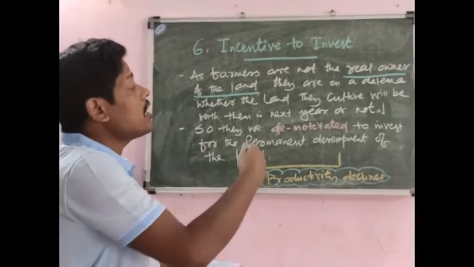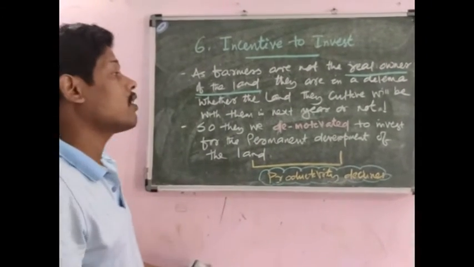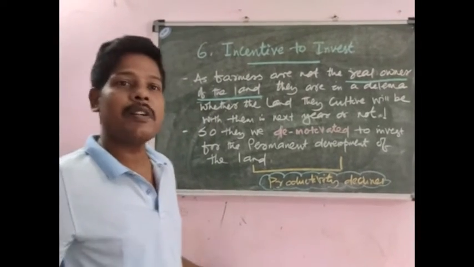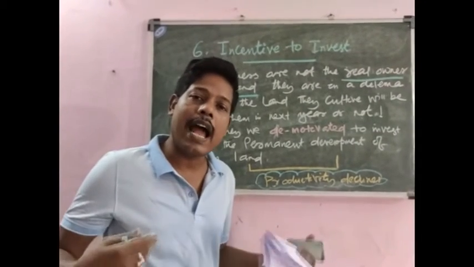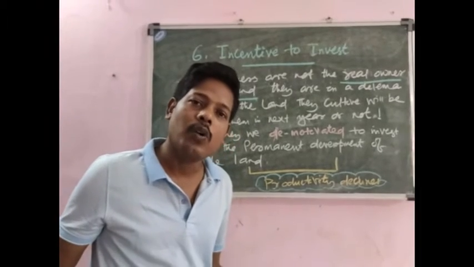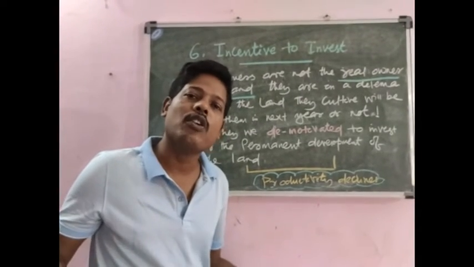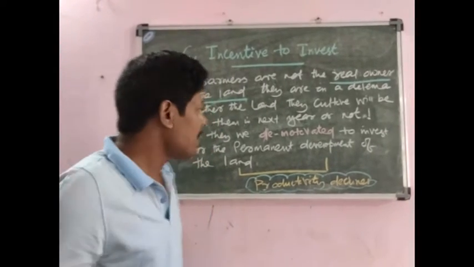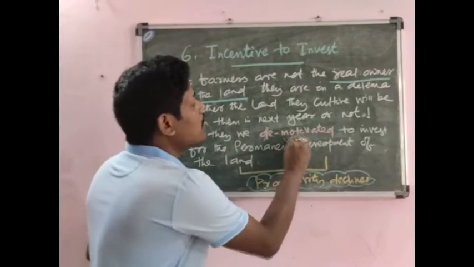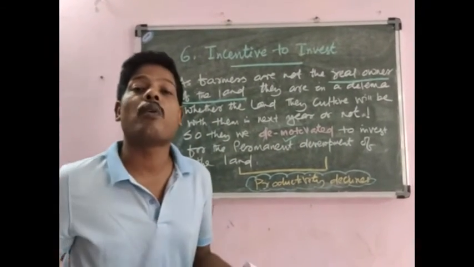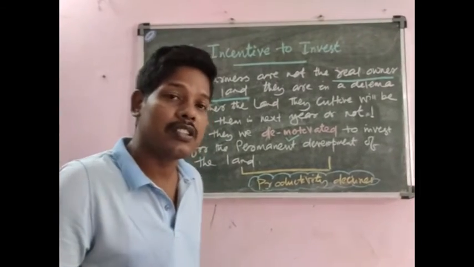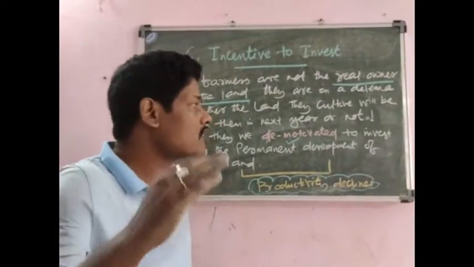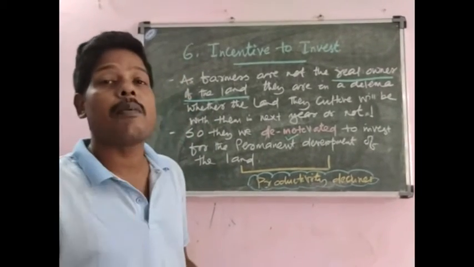They are not the real owners. So they are in a dilemma whether the land they cultivate will be with them next year or not. That means they are in a dilemma whether the land they are cultivating now will remain with them or the zamindar will take away this land and give it to somebody else. Therefore, they are demotivated to invest for the permanent development of a particular piece of land. The farmers were totally demotivated. They never tried for the permanent development of the land.